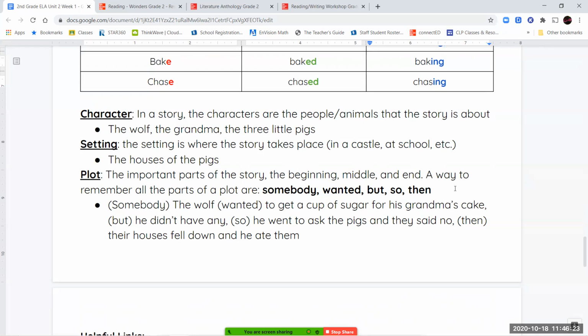The setting tells us where a story is happening. So is it happening in a castle, or is it happening at the school? Is it happening at the house of the three little pigs? The setting tells you where.